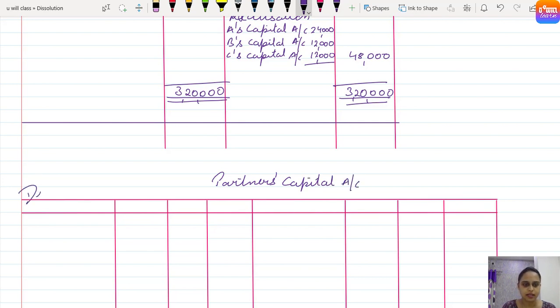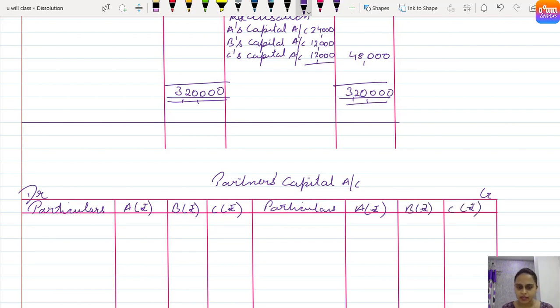This is the debit side, credit side, particulars, A amount, B amount, C amount, particulars, A amount, B amount, C amount.